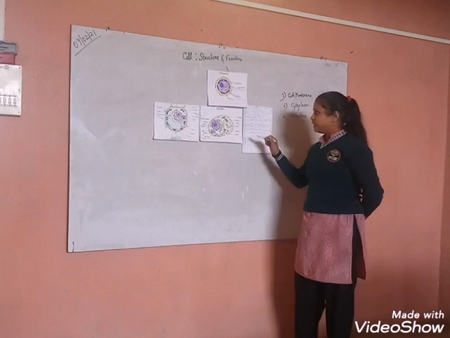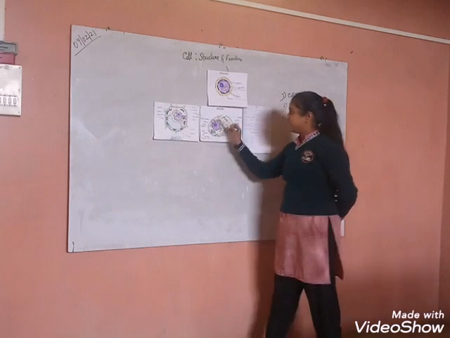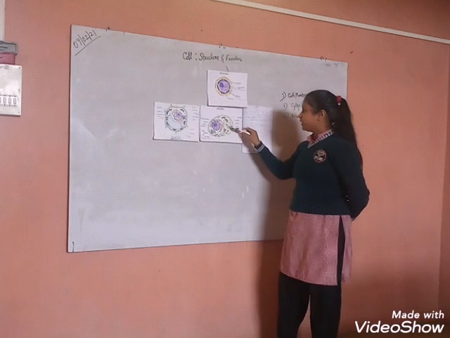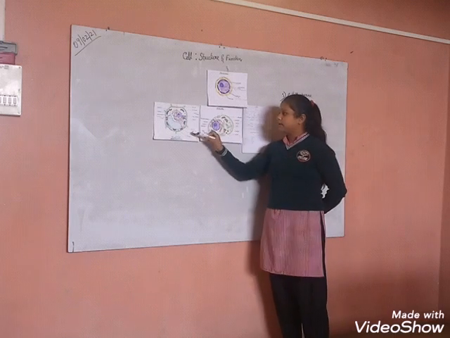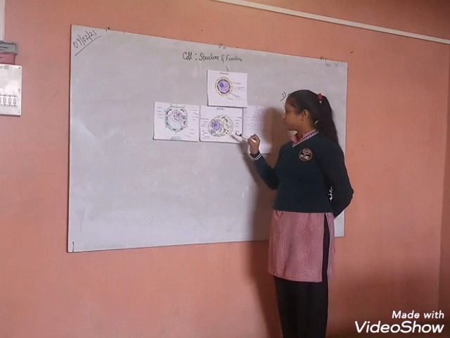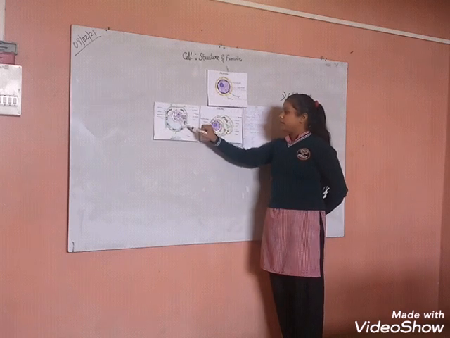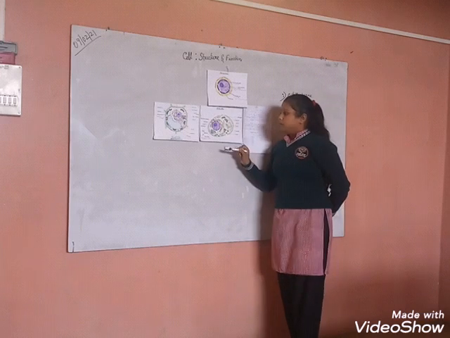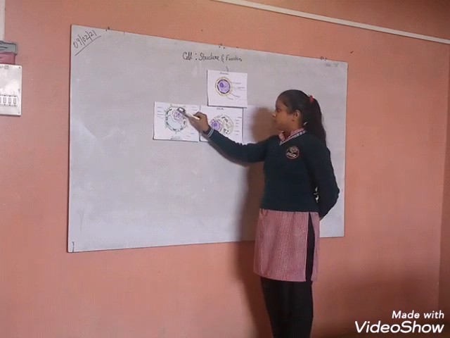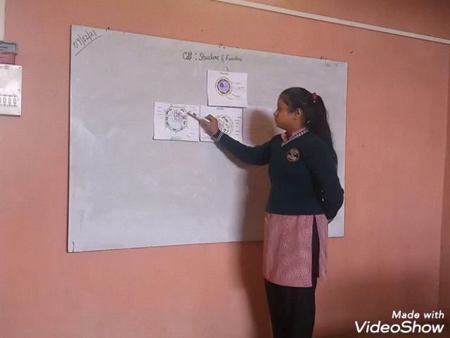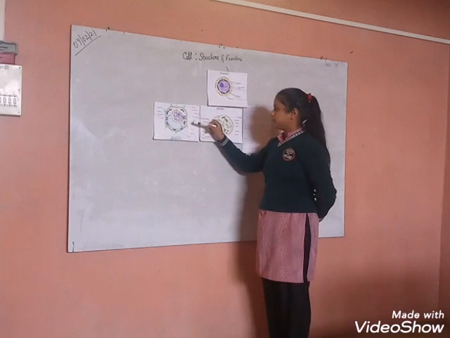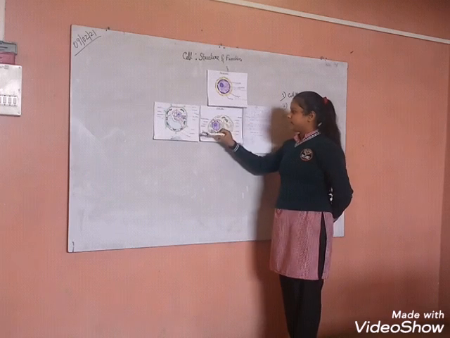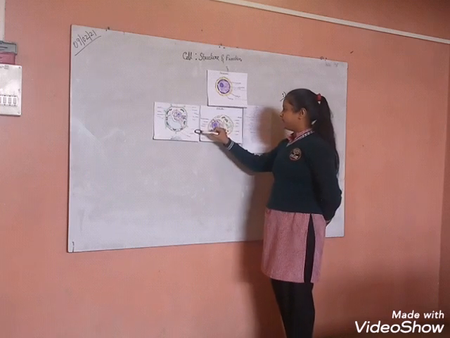Now we will discuss some differences between the plant cell and the animal cell. In the animal cell, there are small vacuoles present, but in the plant cell, there are large vacuoles present. Plastids are present only in the plant cell; plastids are absent in the animal cell. Cytoplasm is dense in the animal cell, but cytoplasm is not dense in the plant cell.